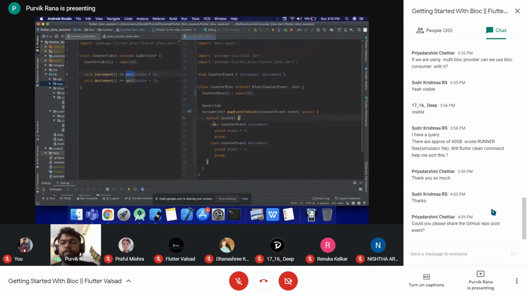So we will have a switch case. If it is an increment event, we will throw the next state equal to state +1. In the case of the qubit, you have an emit, emitting a different state, which is throwing the next state to the UI. In the same way, yield is used in the block. So yield state +1: whatever value is in the current state will have +1 added, and it will be given back to the UI.